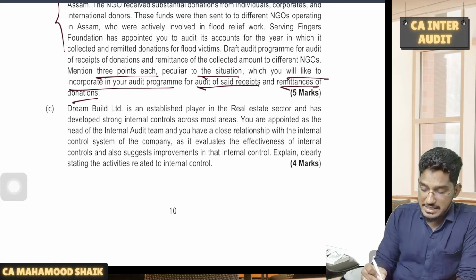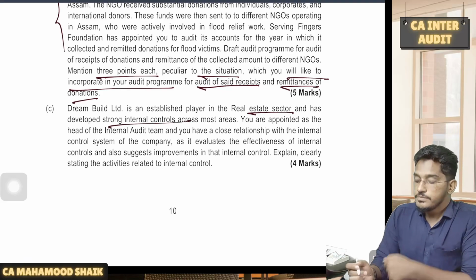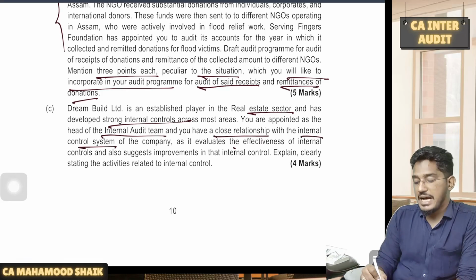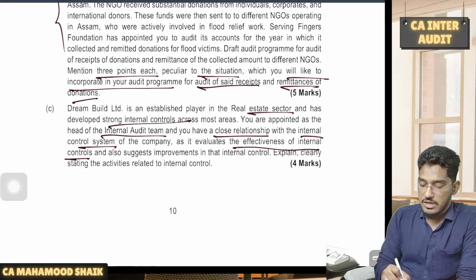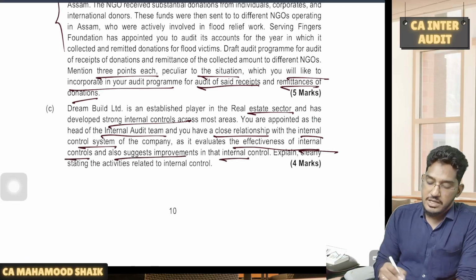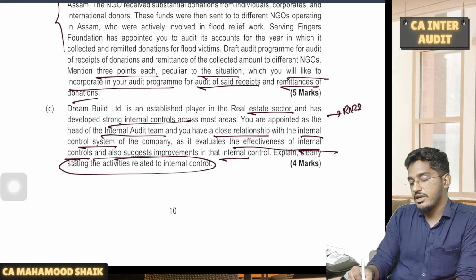Dream Builder Limited is an established player in the real estate sector and has developed strong internal controls across most areas. You are appointed as head of the internal audit team and you have a close relationship with the internal control system of the company, as it evaluates the effectiveness of internal controls and also suggests improvements. Explain clearly, stating the activities related to internal control. This is a question from risk assessment and internal control.